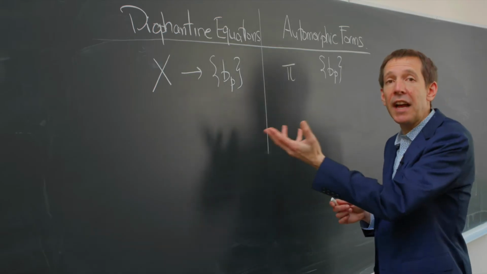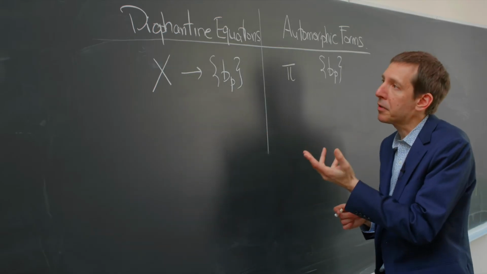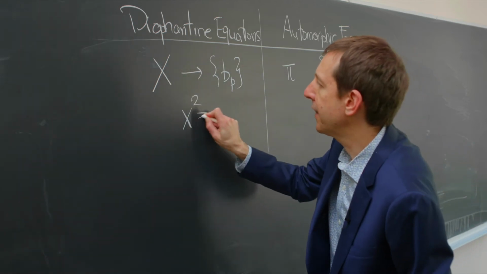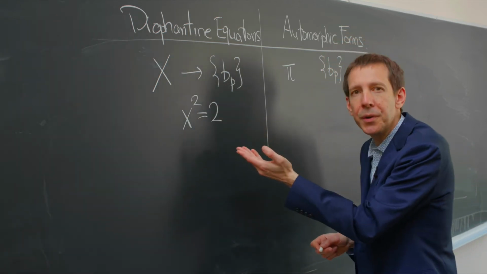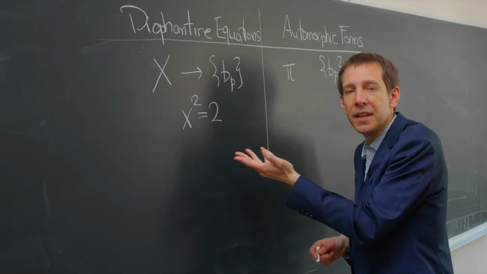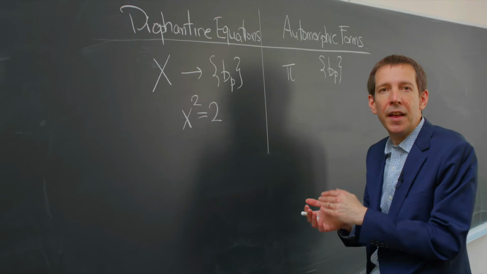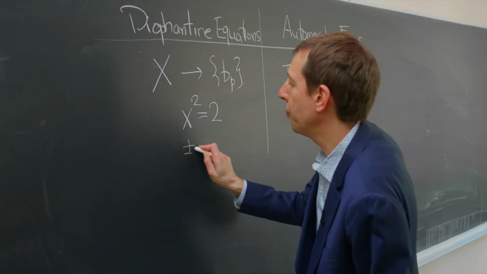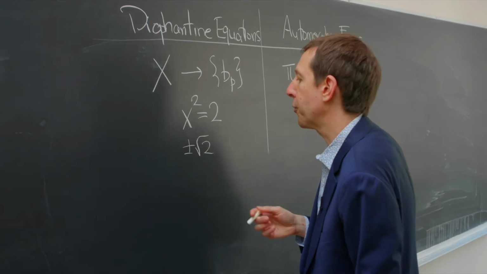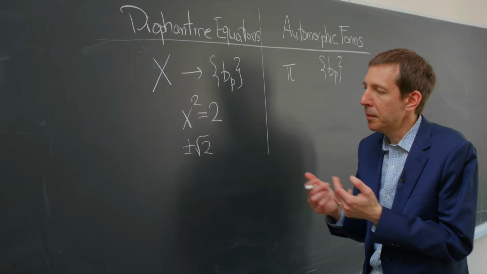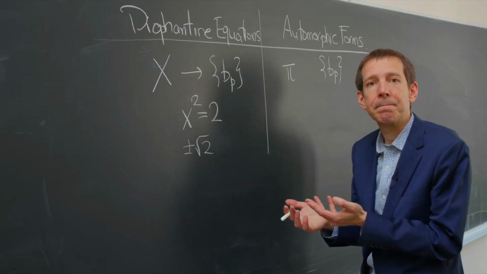For example, for a Diophantine equation, you can take the primes of bad reduction. For example, if you take the equation x squared equals 2, this behaves badly at the prime p equals 2. This reflects the fact that p equals 2 is the only prime for which the two solutions, plus or minus root 2, somehow become the same modulo 2, but not modulo any other prime.